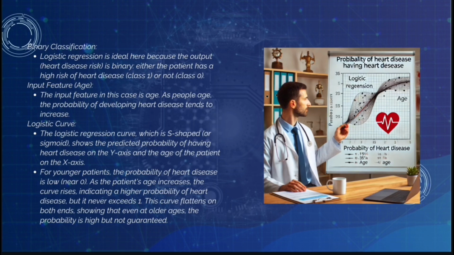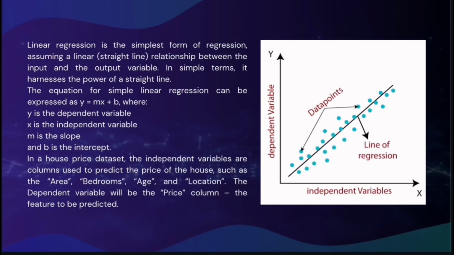As people age, the probability of developing heart disease tends to increase, and the logistic regression curve, which is S-shaped, shows the predicted probability of having heart disease on the y-axis and the age of the patient on the x-axis. For younger patients, the probability of heart disease is low, of course, and as the patient's age increases, the curve rises, indicating a higher probability of heart disease.